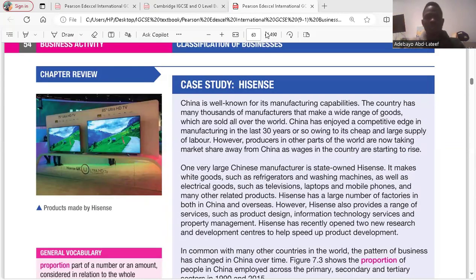We have the chapter review question for classification of businesses, chapter 7. So we start, it's a case study, iSense. That's the title of the case study.